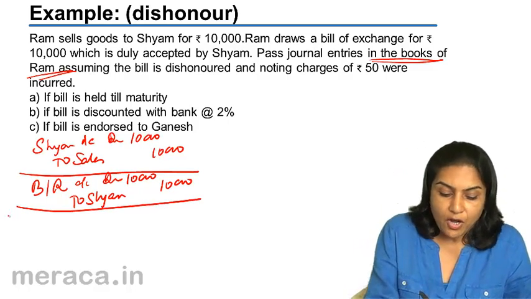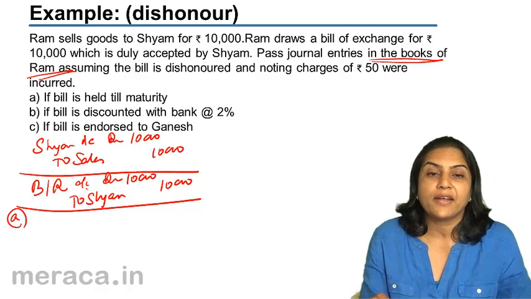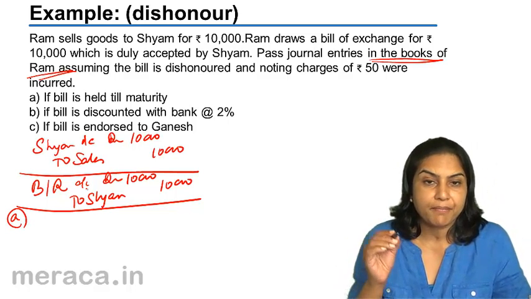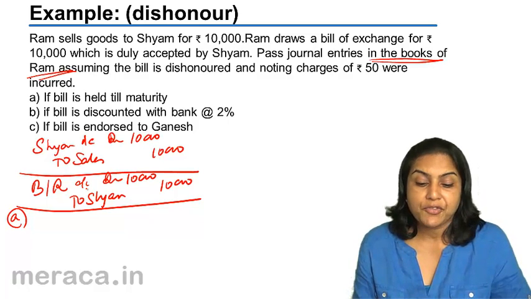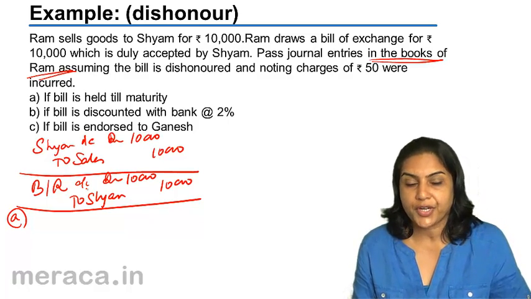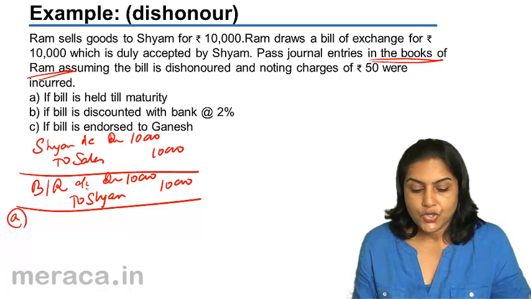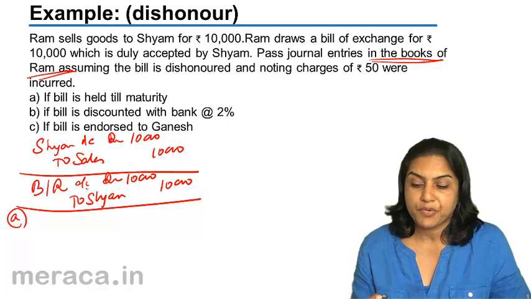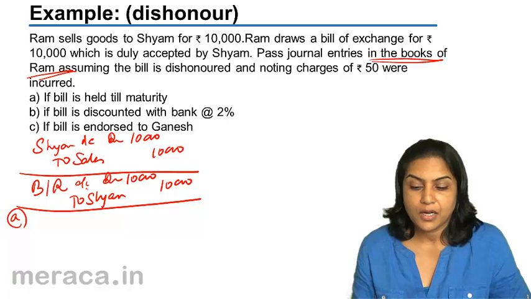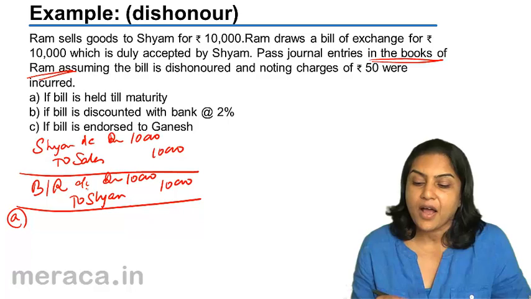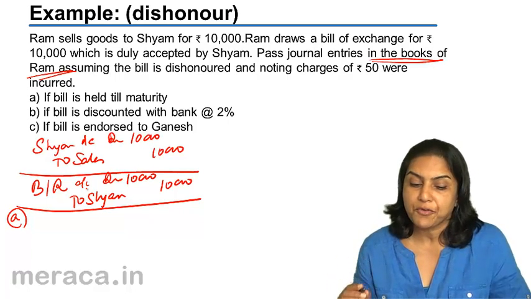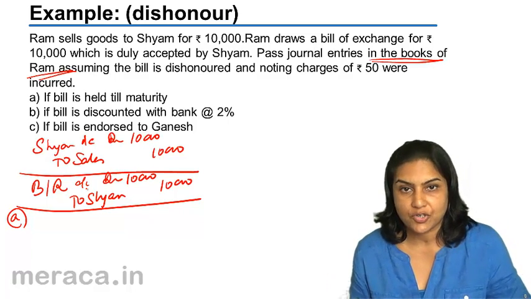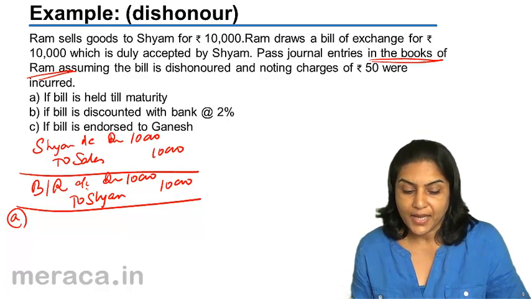Now the A option. These two entries would be common to option A, B and C. If the bill is held till maturity and then it is dishonored, what happens? Ram presents the bill for payment. Shyam does not pay and Ram ends up paying rupees 50 as noting charges. So what would be the entry?